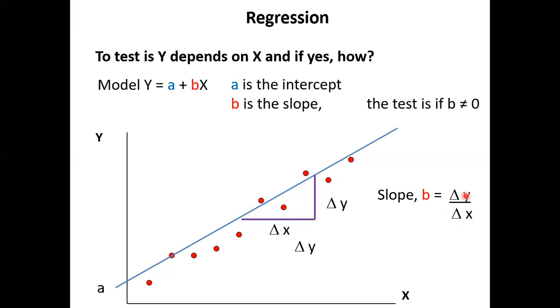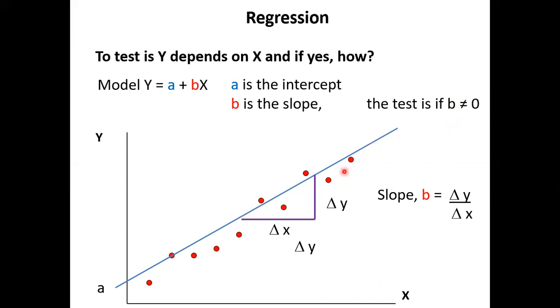Right? So now, to see whether it is significant or not, we want to test whether b equals 0. What if b equals 0? How will the line look? The line will be flat, right? Horizontal. Flat like this. That means as x increases, y does not increase. That means b will be 0.